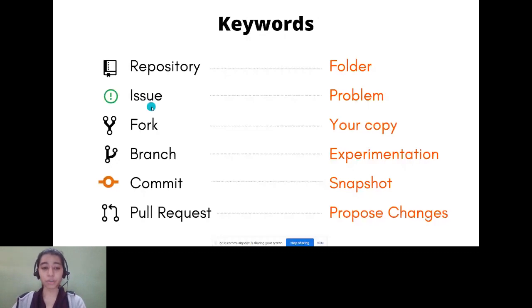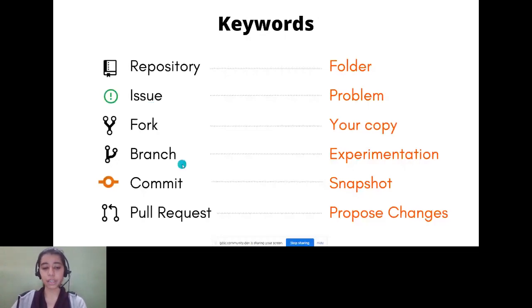The next thing is a fork. A fork is your own copy of the repository. So you always work on forks. The original repository belongs to the owner, and you do not actually work on that repository itself. You create a copy of that repository and then you work on it. So that copy will be reflected on your GitHub account.